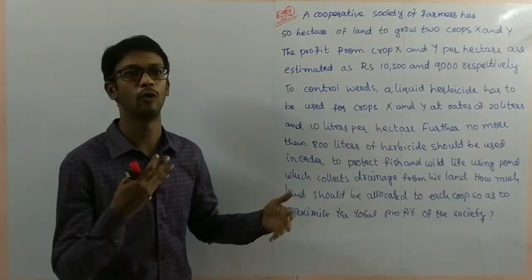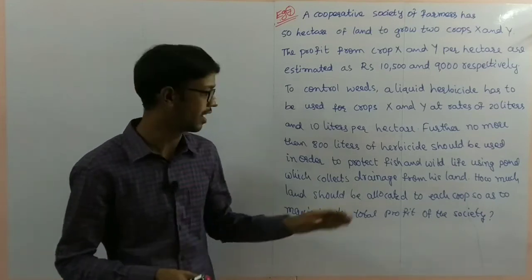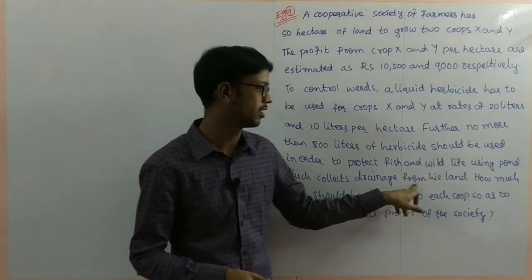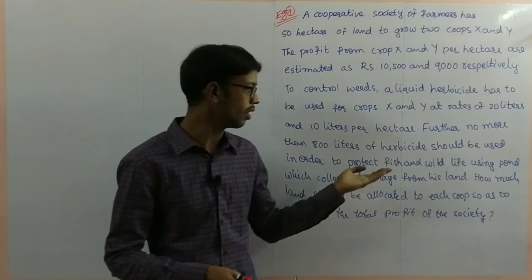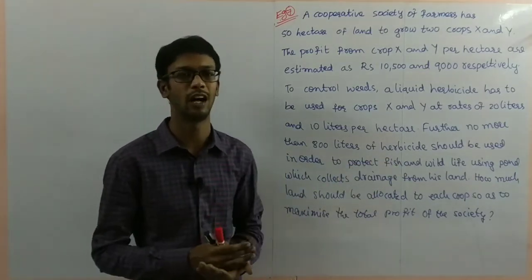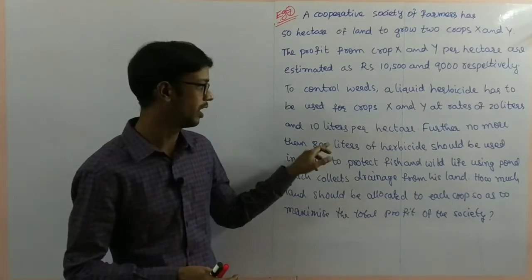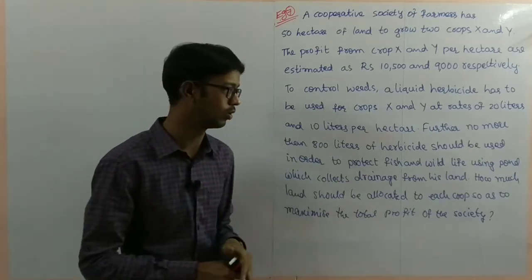If we are using chemicals or fertilizers, when rainfall occurs, the drainage is connected to one pond. They collect the drainage from the land into the pond. The fish and wildlife are highly affected if we use herbicides, so they will die. For that purpose only, the limit given is 800 liters of herbicide.